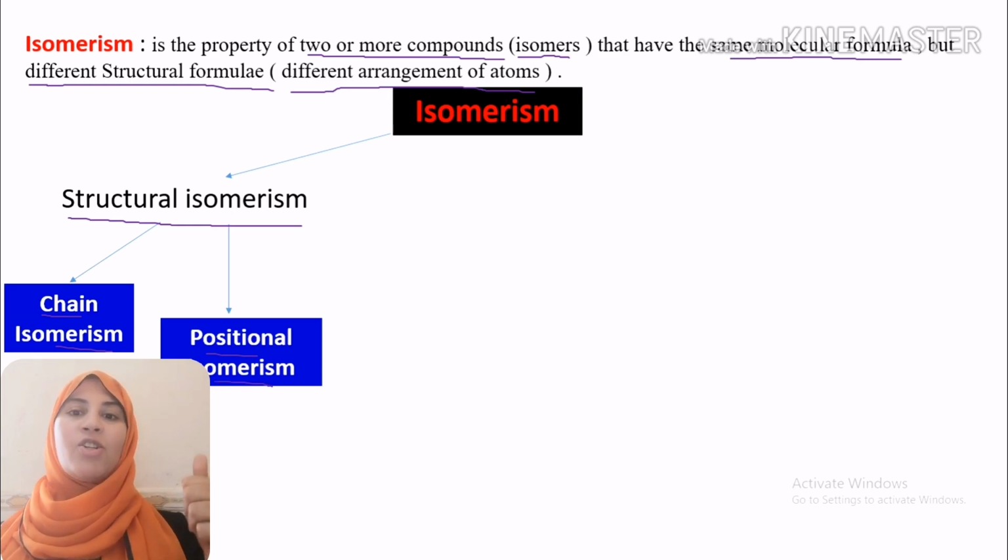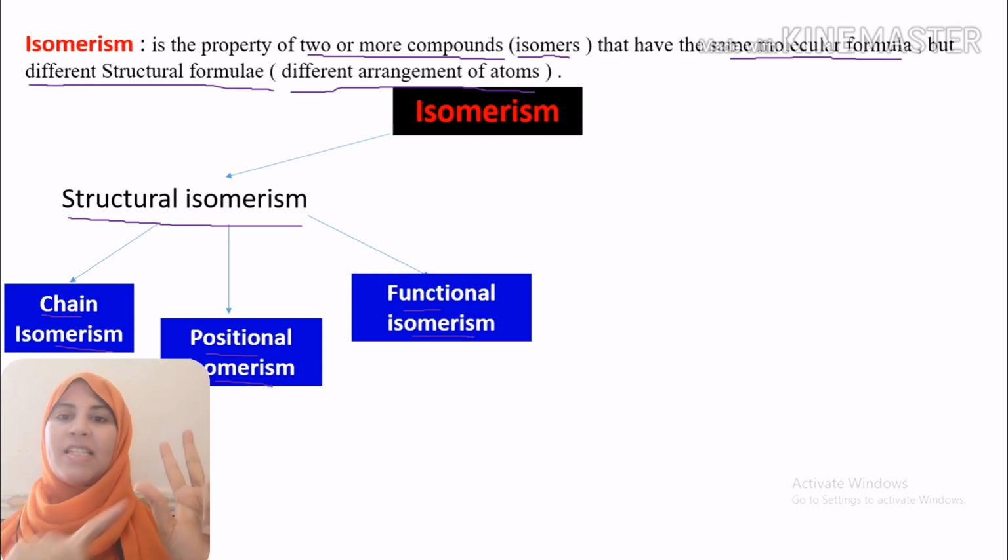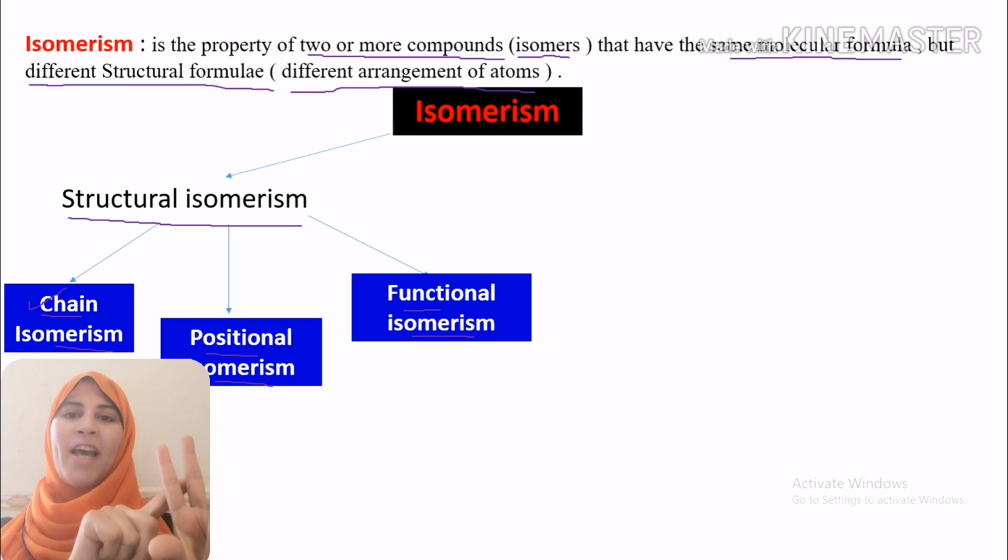So, structural isomerism is separated into three main types: chain isomerism, positional isomerism, and functional isomerism.